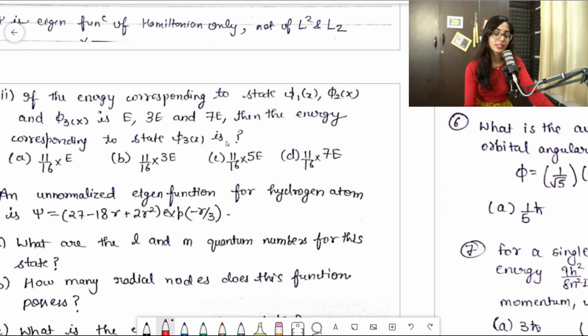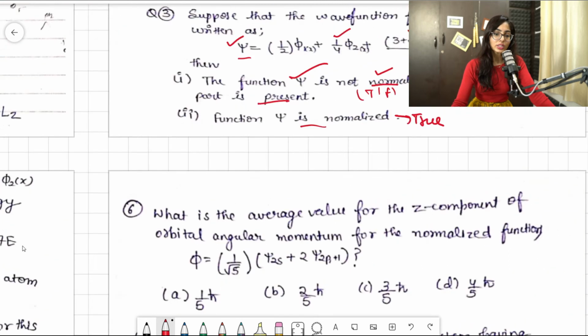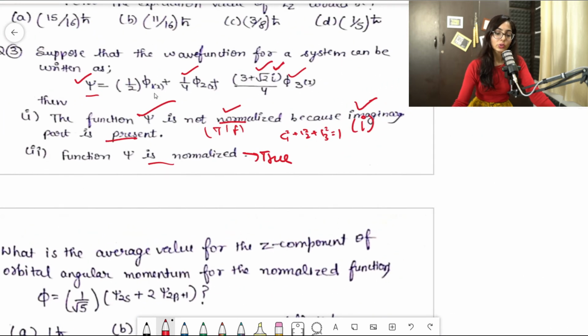Yeah, so it is asked that if the energy corresponding to states phi 1, phi 2 and phi 3 is this. So guys, this was our wave function. It is given that the energy corresponding to this state is E, clear. This state, I guess, is 2E, and this state is 7E. So in the third part it is asked: what is the value of energy in the third state?